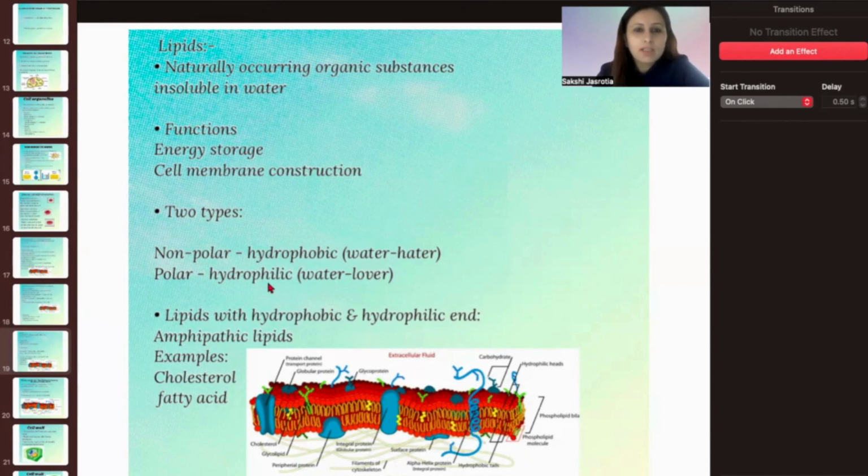So that is why it is made up of lipids, which are insoluble in water. And what is the function of these lipids? Energy storage, and cell membrane construction, in the sense that wherever there is some damage or repair, healing and reconstructing it is done by the lipids.